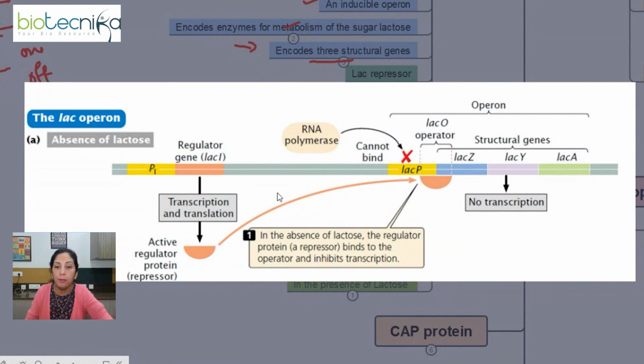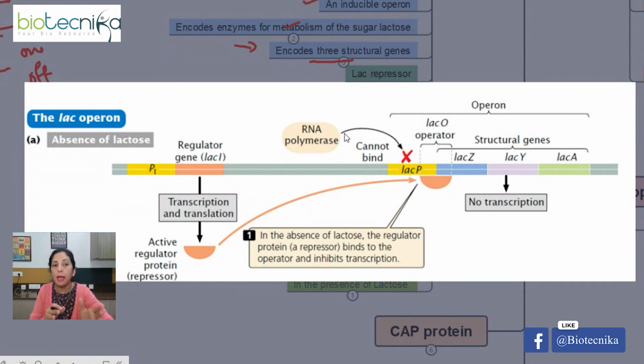So this repressor protein basically binds at the operator region. So this is the operator region. If I just tell you about the basic structure of the Lac Operon, we have 3 structural genes here, Lac Z, Y, A. Apart from that, you will see this is the operator region where Lac repressor binds, and this is the promoter region. For any transcription event, there will be a promoter site where the RNA polymerase will bind to start the transcription.